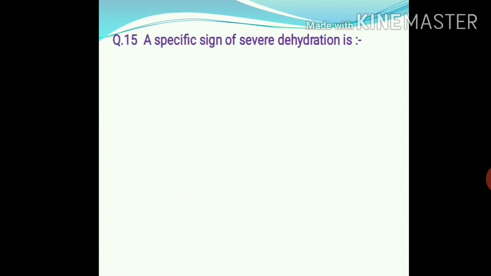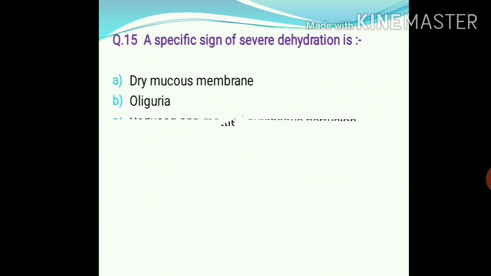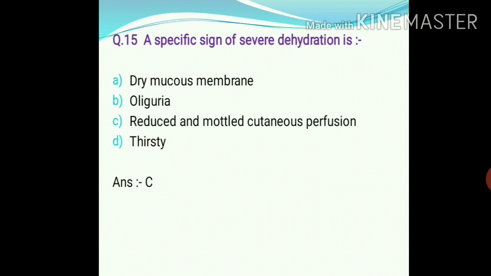Next, question number 15. A specific sign of severe dehydration is dry mucous membrane, oliguria, reduced and mottled cutaneous perfusion, thirsty. So the right answer is option C, reduced and mottled cutaneous perfusion.